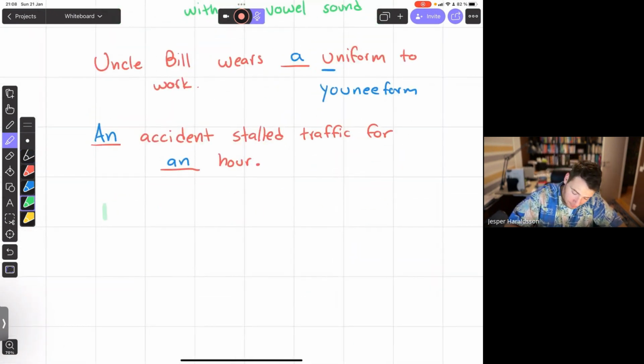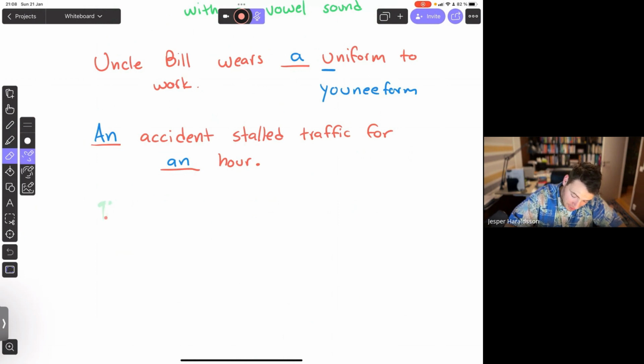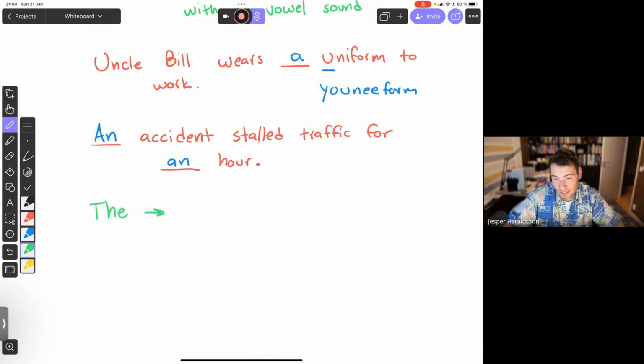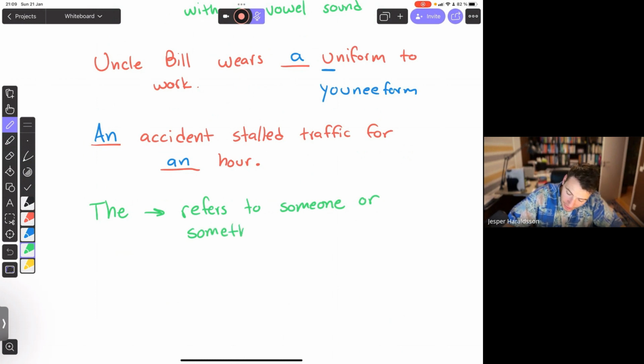The, I apologize, that's the highlighter. Here we go, green. The, as an article then, is a definite article, and that's because it refers to someone, could be a person or an animal or something in particular.